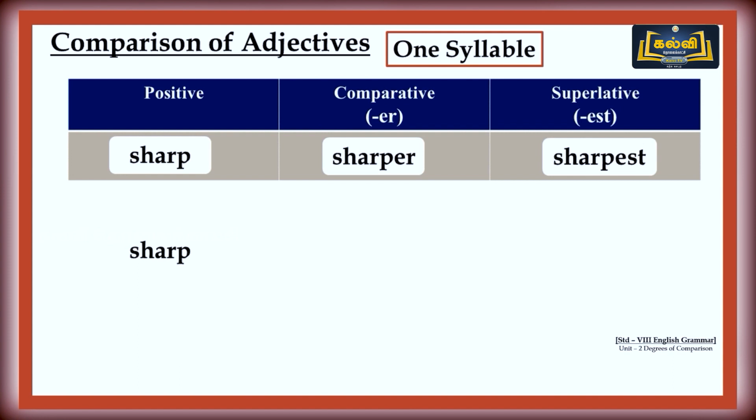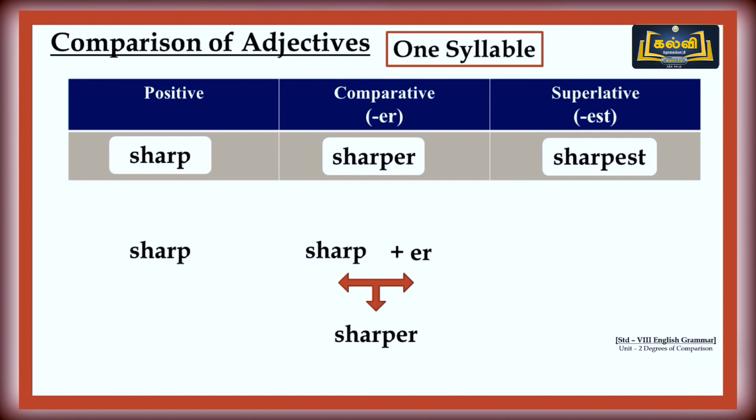Usually, if the word is a one-syllable word, we use this rule. That is, we have to add ER to the positive form to make it the comparative form. Example, sharp is a word. It is in positive form. We have to add E and R together, ER, to the word sharp.